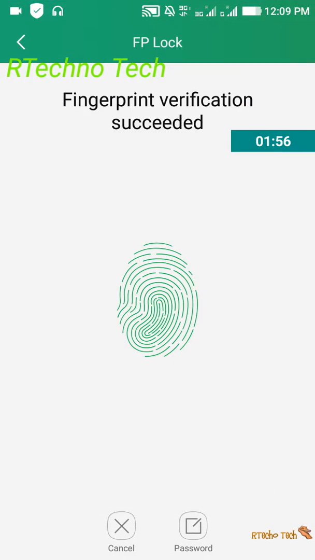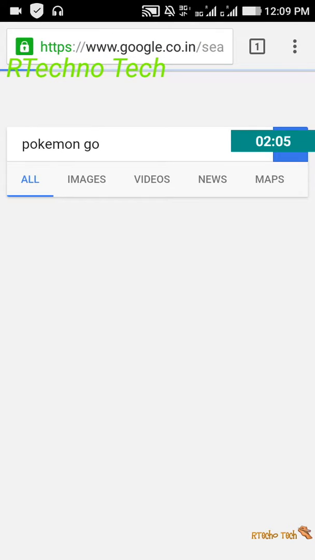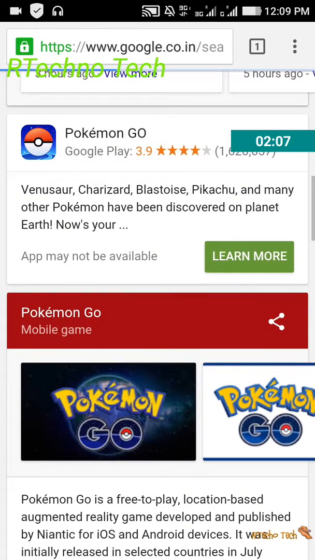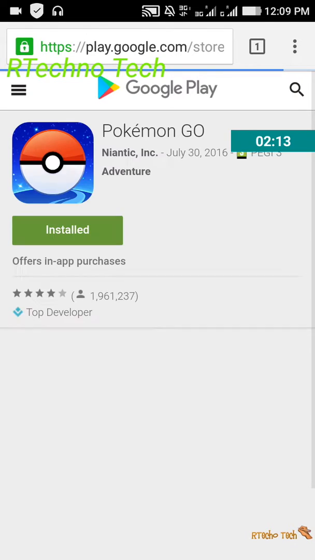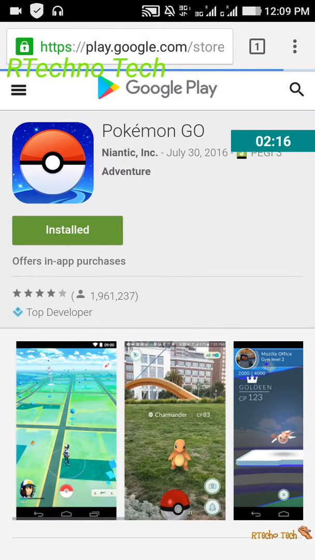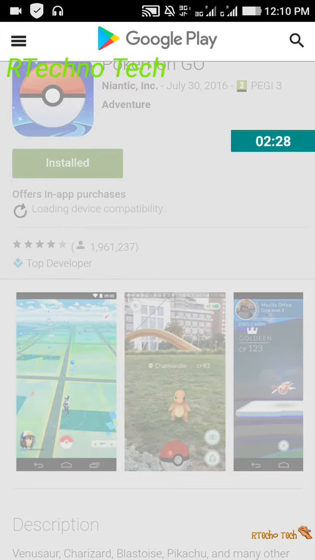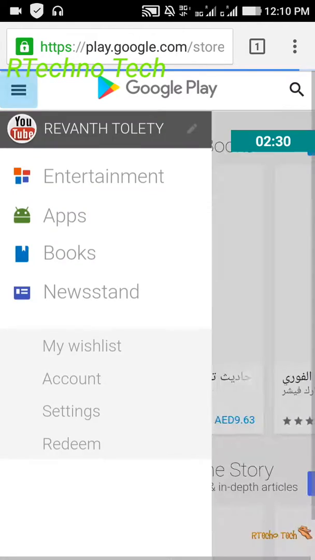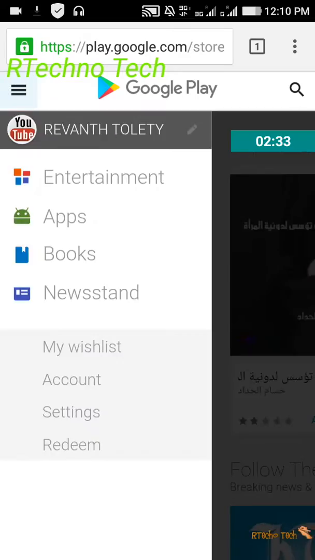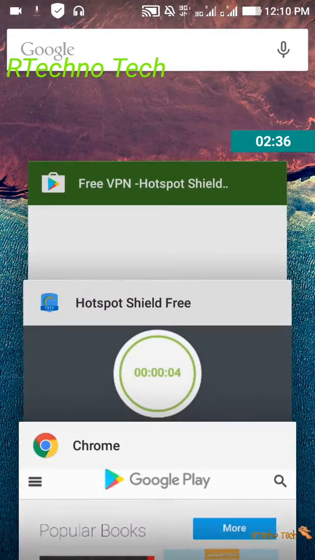I have already opened it. Search for Pokemon Go. This app will be available now. Just click on it and it will show whether it is installed. Here you can simply tap add to wish list, that's all. I have already added it here.